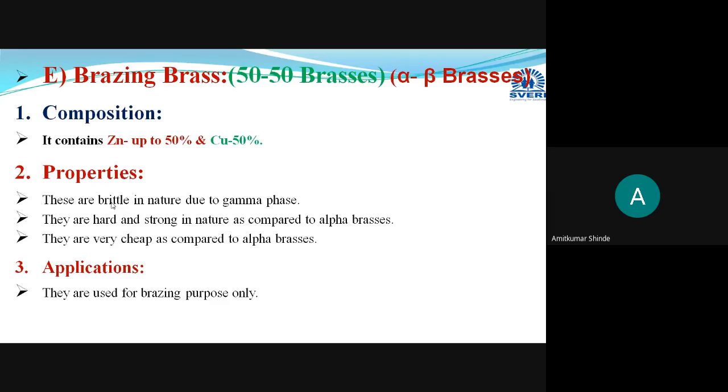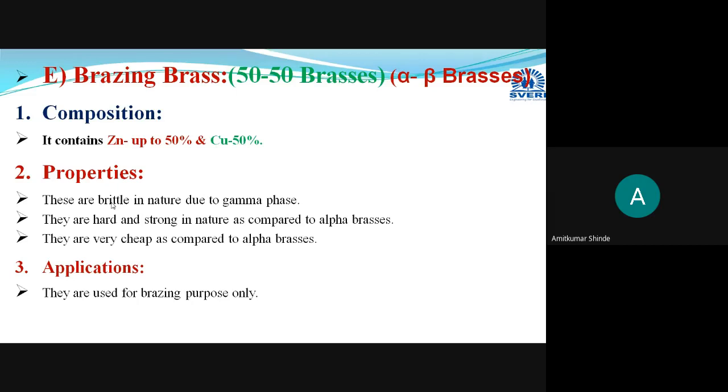These are very cheap, and its application is used for the brazing purpose only, to perform the brazing operation. It is nothing but a joining operation, joining of some commercial brasses, and this will be done at approximately 850 to 870 degrees Celsius. At that temperature, we are doing that joining operation of different types of commercial brasses, and this joining of different commercial brasses will be termed as the brazing operation.